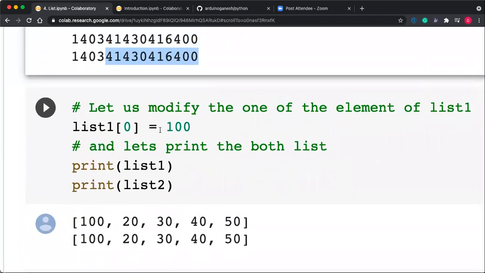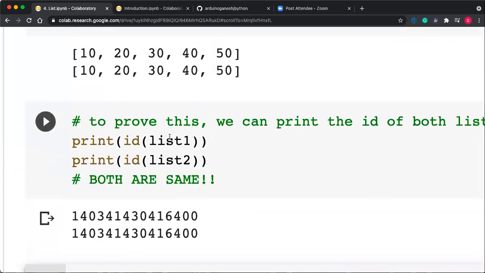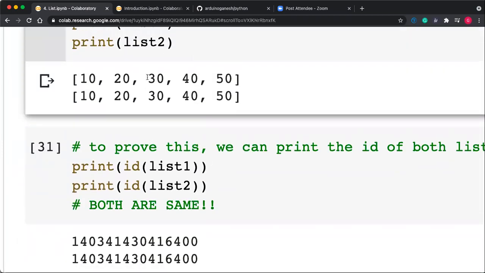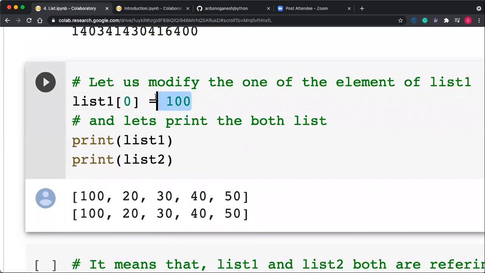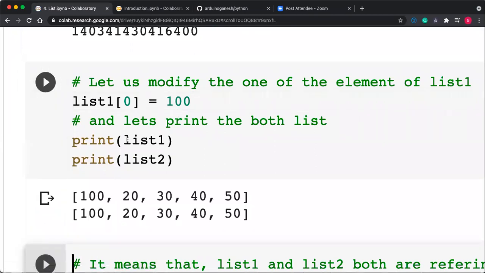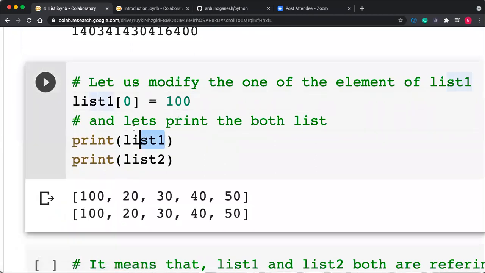Let us modify. List 1 of 0 equal to 100. What is list 1? List 1 is this: 10 20 30 40 and 50. So instead of 10 I'm doing 100. Let's run this program, printing list 1 and list 2. You can see here I'm changing only list 1, but if I'm accessing the same memory using list 1, you will get the modified value, and the same you get by accessing it using list 2. The same memory you are accessing, and that memory you modified, but both pointers are still pointing to that memory.